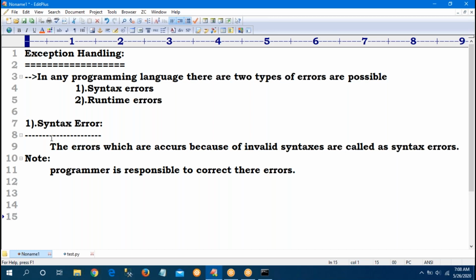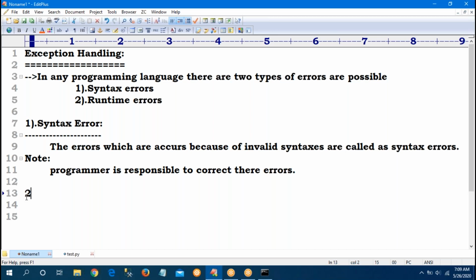At the time of programming, invalid syntax like parenthesis missing or colon missing is called a syntax error. Once all the syntax errors are corrected, only then will program execution start. Otherwise, program execution will not start.